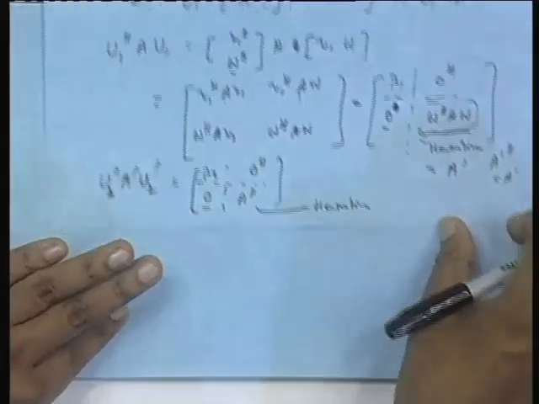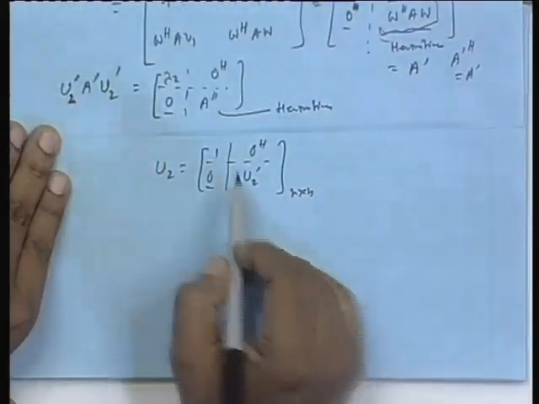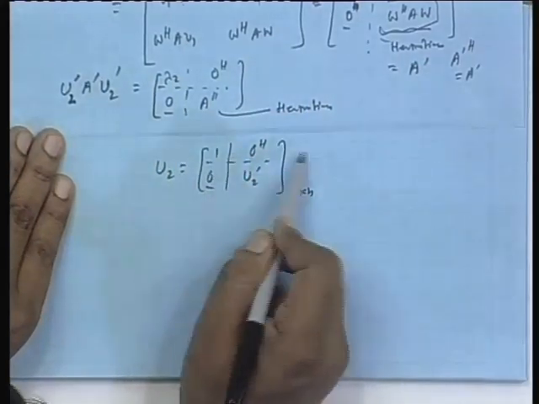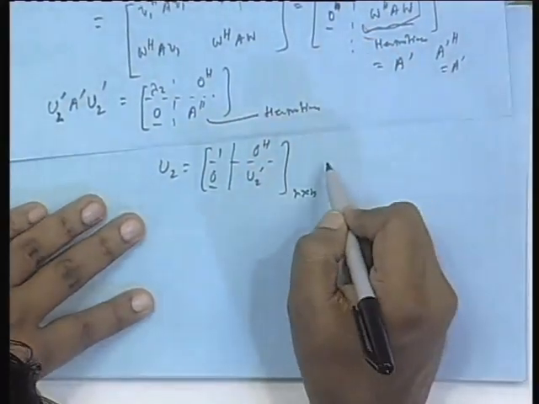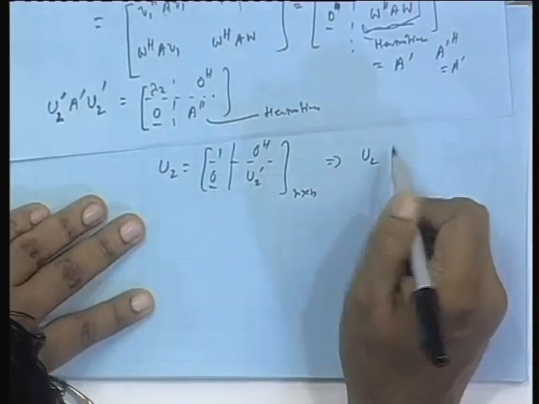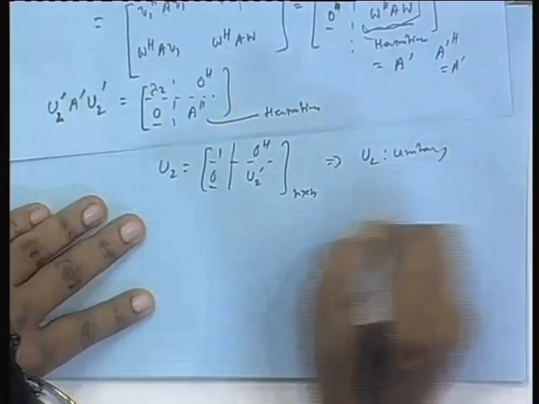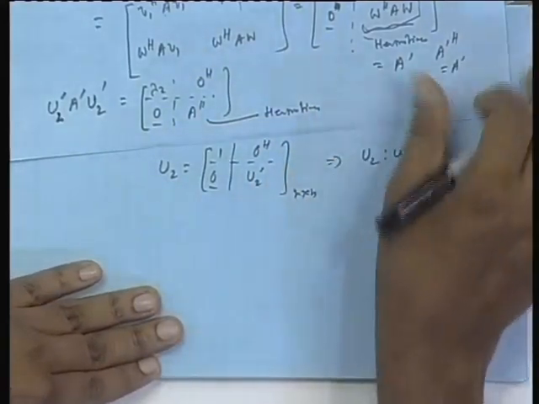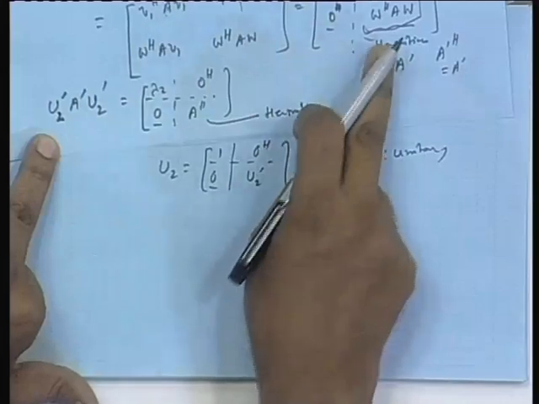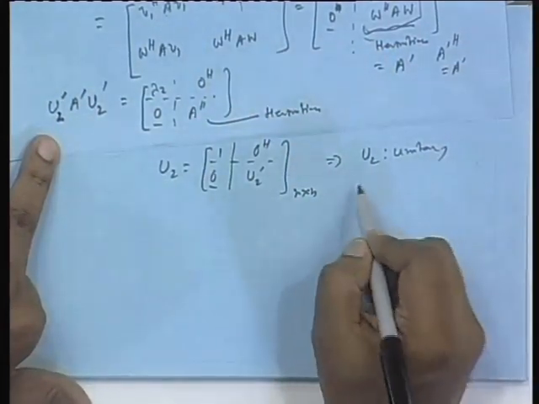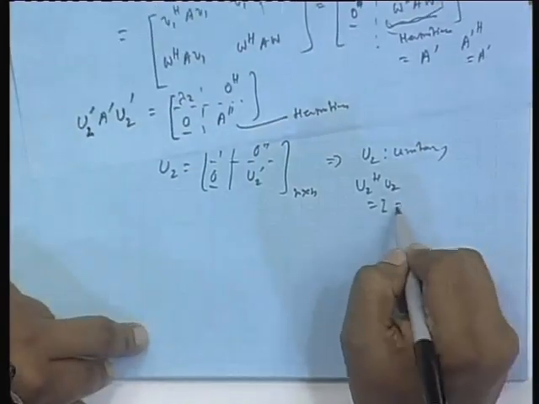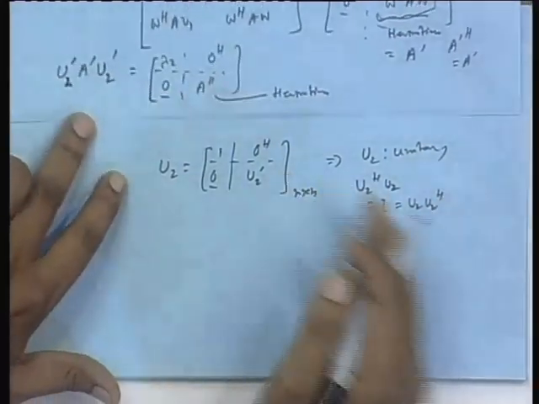So, there was a problem in connecting these matrices, there was an incompatibility in size. So, I just put that u 2 prime as a sub matrix of a bigger matrix, just added 1 here and zeros and zeros, u 2. u 2 is unitary, you can easily see. This addition of 1 and then 0 and 0 does not change unitariness, because u 2 prime was unitary. That is how u 2 prime for this Hermitian matrix was unitary. You can easily see that u 2 H u 2 is identity.